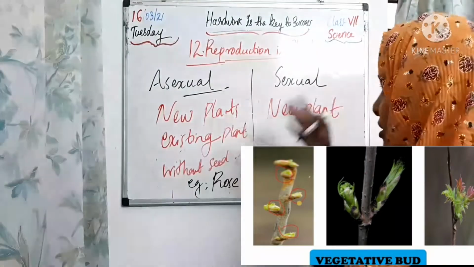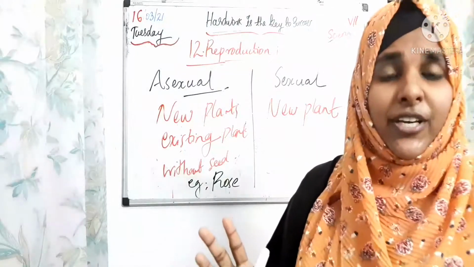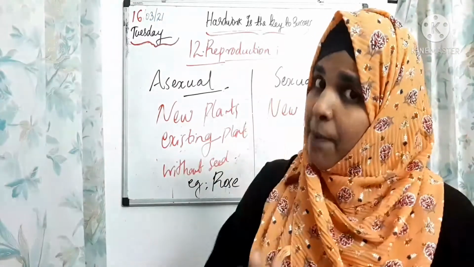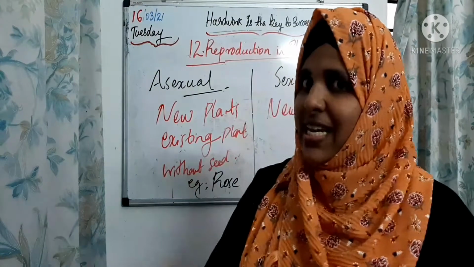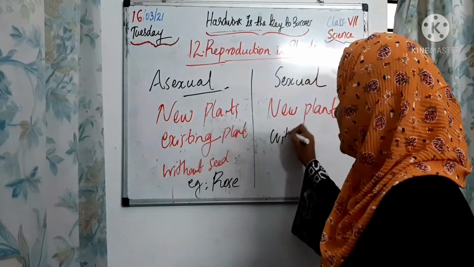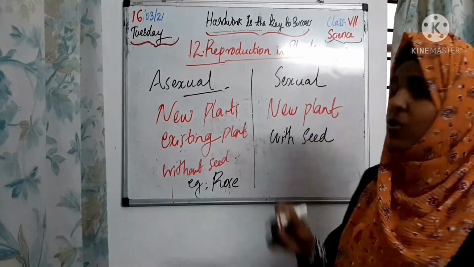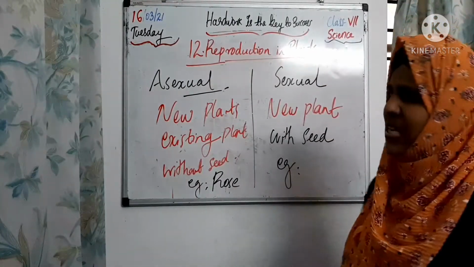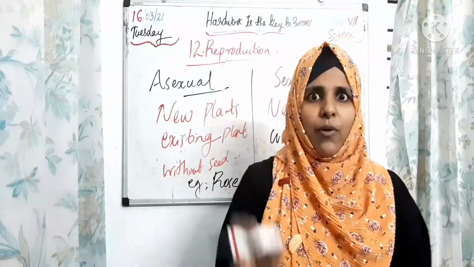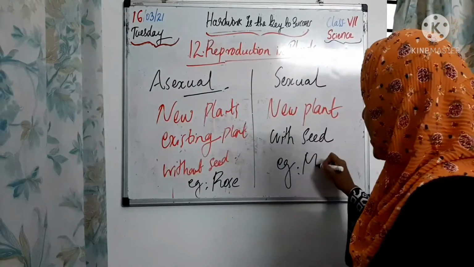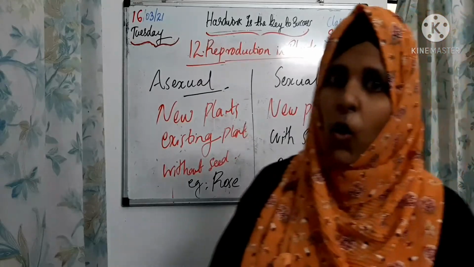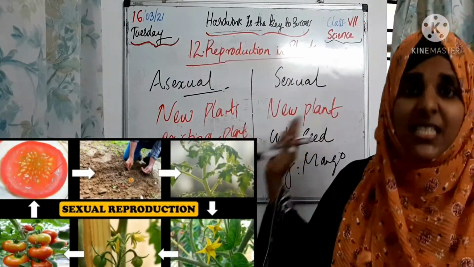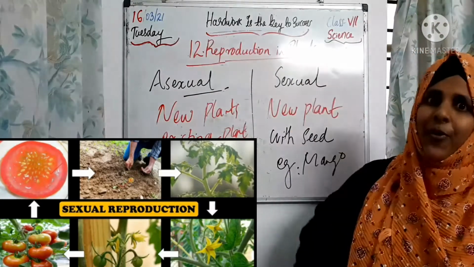Then what about sexual reproduction, children? Sexual reproduction is also where new plants are produced from the existing parent with the seed. Here, with the seed, a new plant is produced from the existing parent. Just now I showed one seed, that's a simple example for sexual reproduction. So the example we have to say is mango. New plants are produced with the seed in sexual reproduction.